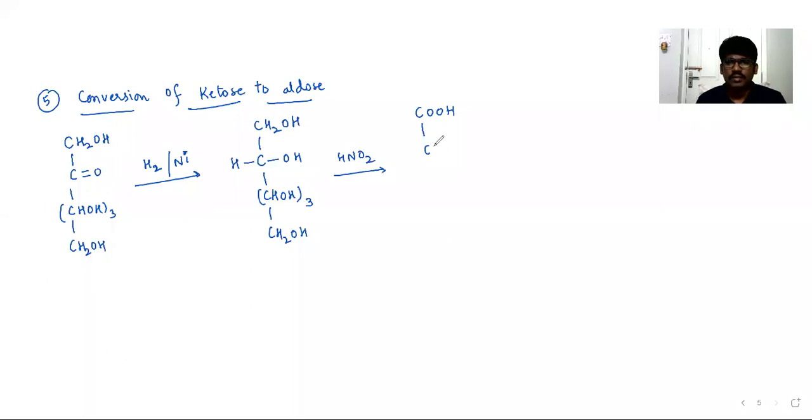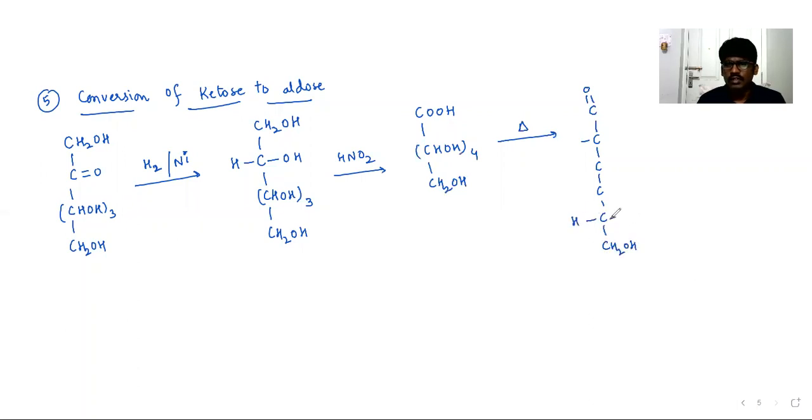CHOH 4 times and CH2OH. And next, if you heat it, it will give you an intramolecular esterification reaction. Previously also we had discussed this reaction, and the rest of everything can be written as it is. CH2OH.